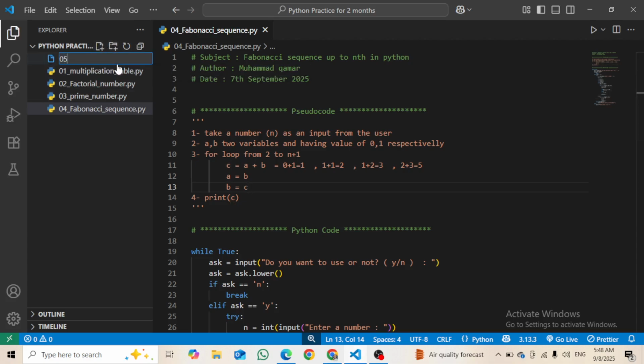This is going to be number 5, and we will name it largest of 3 dot py.